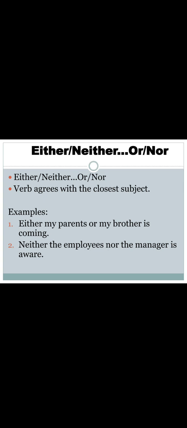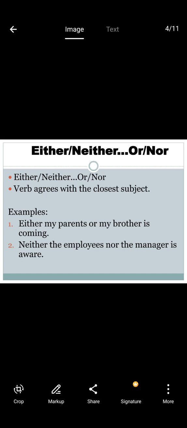Here the verb agrees with the nearest subject, brother. My brother is singular, so it takes a singular verb.